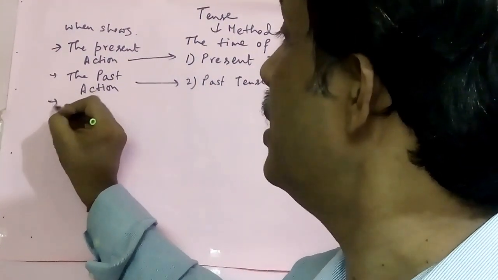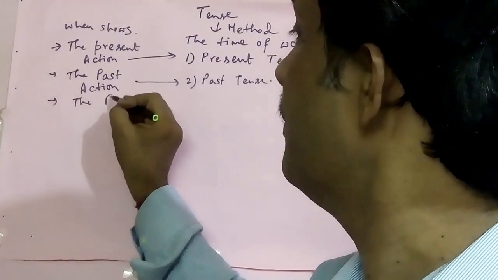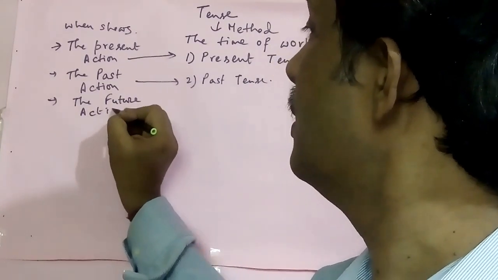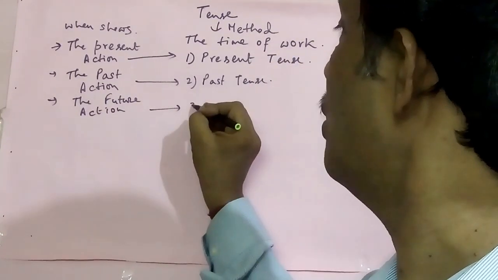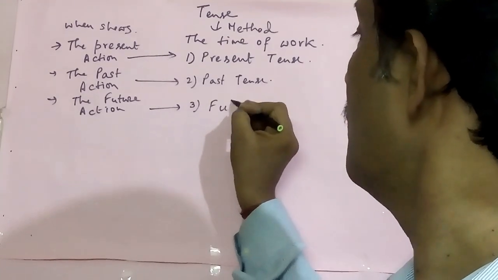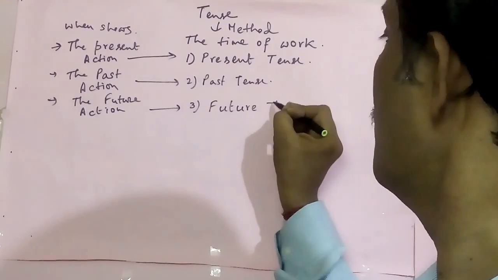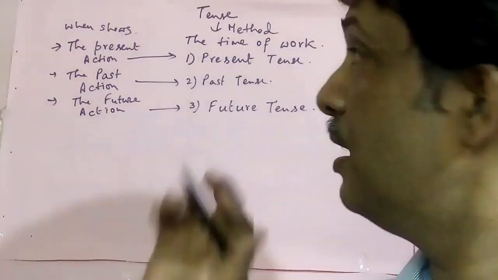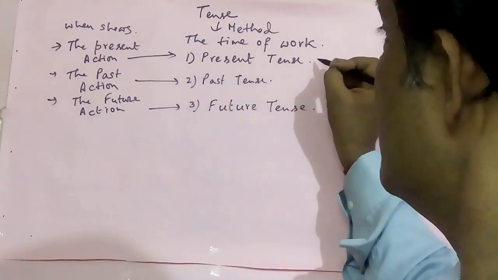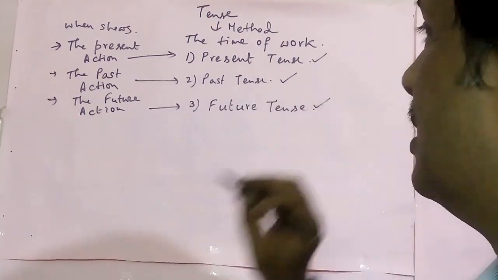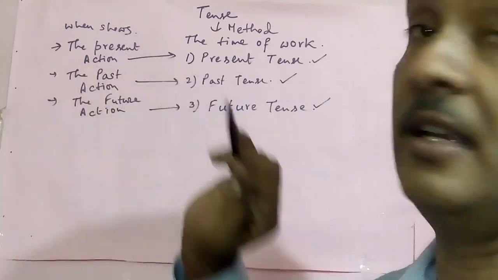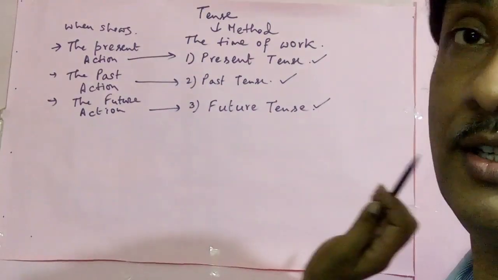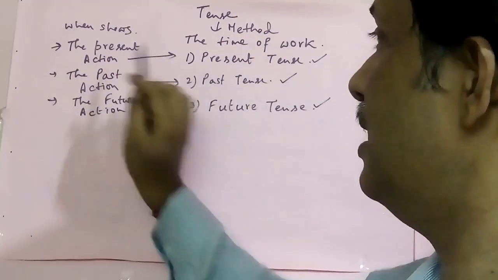Now when it shows the future action, that is called future tense. Now we get three types of tense, that is present tense, past tense and future tense, depending on the action. Present action, present tense; past action, past tense; future action, future tense. Yes, the time of work, the action.